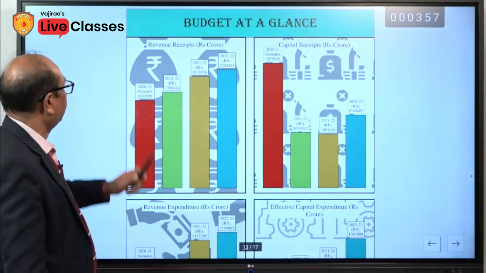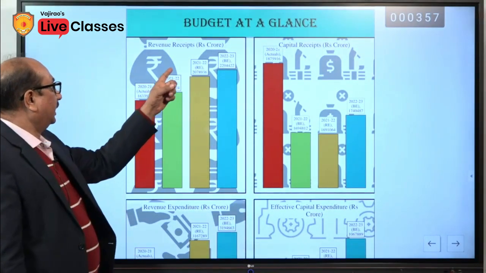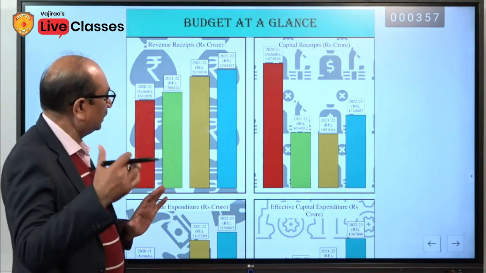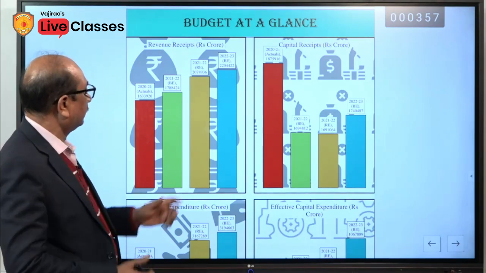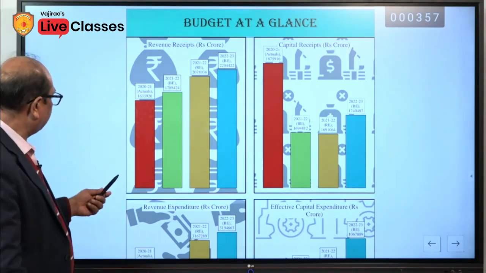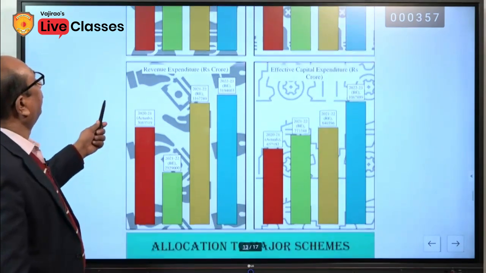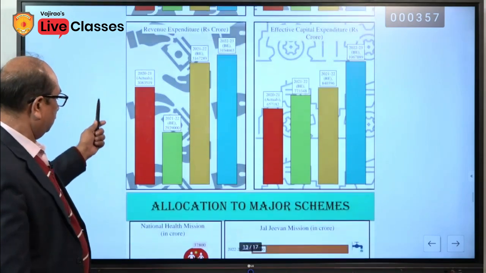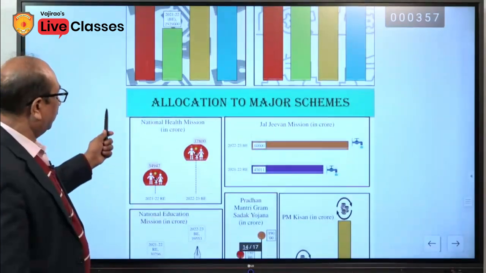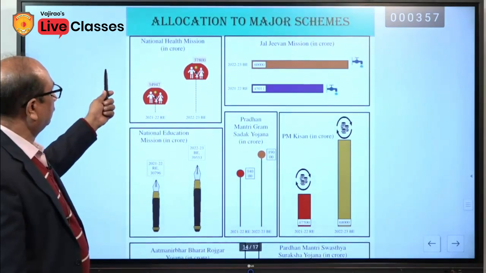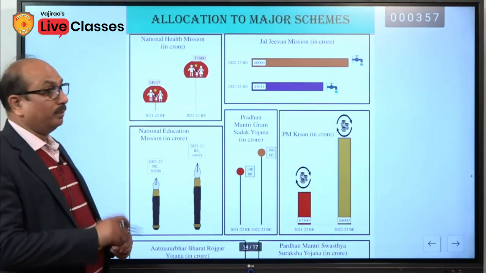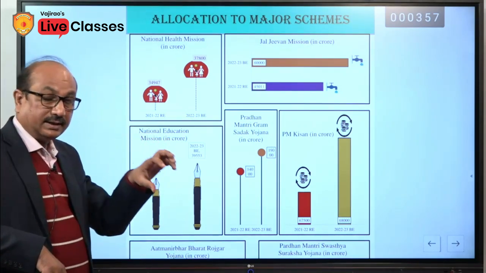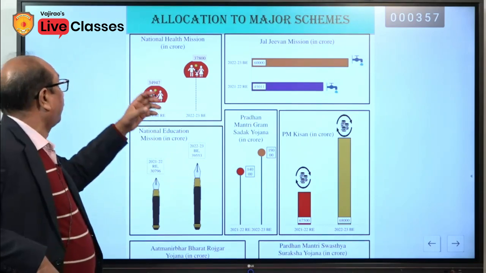Budget at a glance. Revenue receipt, no need to remember it, but it is up to you. Capital receipt, these are the figures. Revenue expenditure, effective capital expenditure. This one is relevant from our examination point of view. Allocation to major schemes. This also indicates the government priorities.